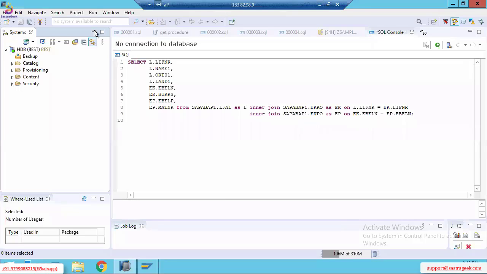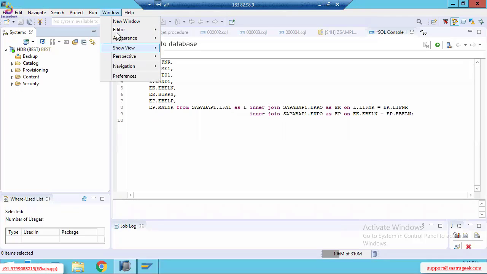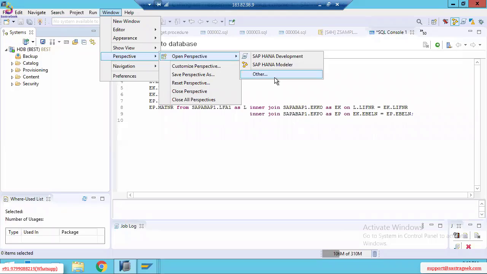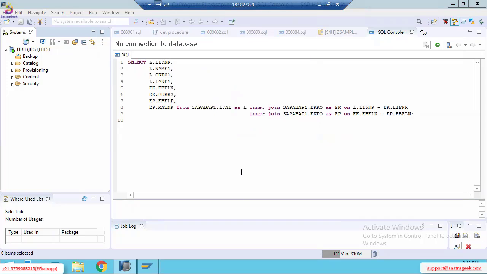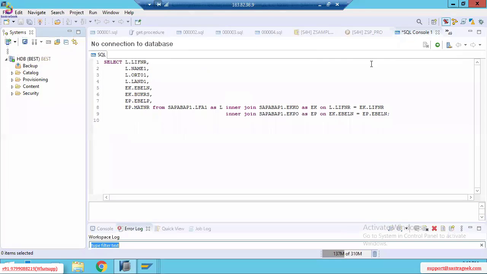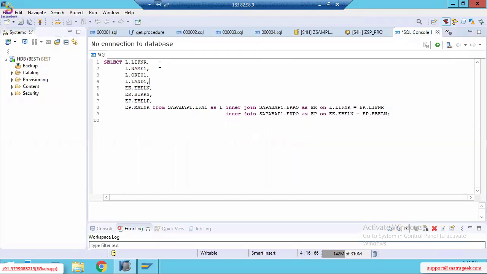See here, click on Windows, click on Perspectives, click on Open Perspective, click on Others. Then see here, SAP HANA admin console. Select it and click on Open. Then a new tab will open. Now the flight symbol is highlighted. Flight symbol means we are in admin. If the flight symbol is highlighted, we are currently in the SAP HANA admin console.